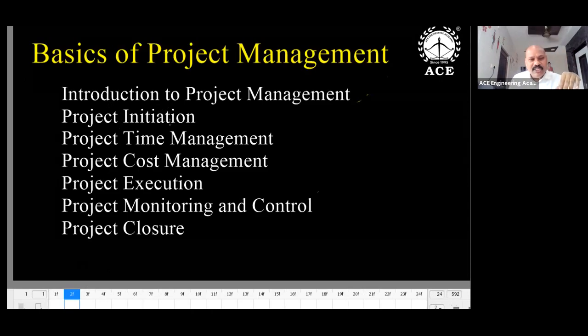So same only you can see: initiation, execution, and before that, time management and cost management are actually planning activities. You have to plan the time, you have to plan the cost. Then after that implementation. In the implementation, if any deviation occurs, you have to monitor and control, and finally closure. So these are the broad headings under the project management. So once you see the details, where do we expect questions and where do we skip?